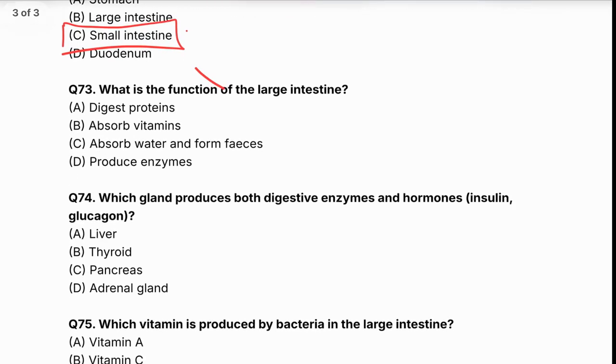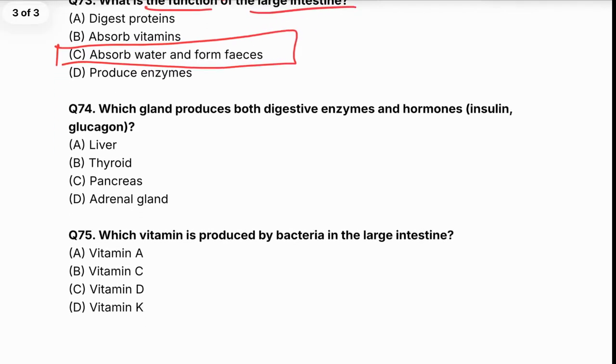What is the function of the large intestine? Digest proteins, absorb vitamins, absorb water and form feces, produce enzymes. The correct answer is absorb water and form feces.